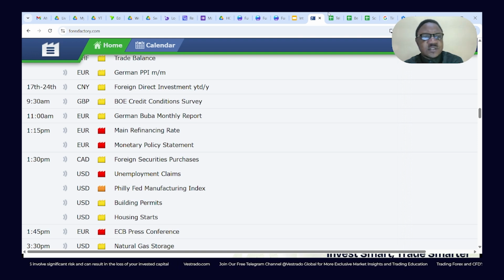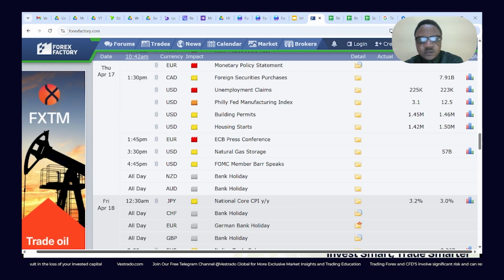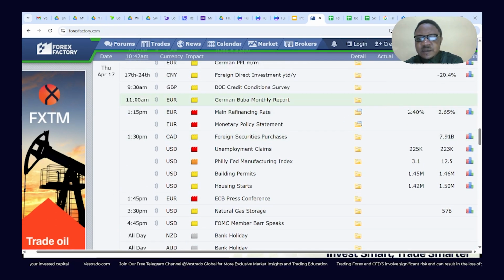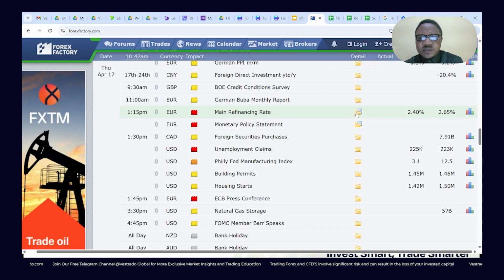The expectations this week, maybe there could be a rate cut. We don't know that yet. Last time we had 2.65%. There was a rate cut of about 35, 30 basis points. This week, perhaps we could have about 20 basis points. That's the expectation of economists across board.